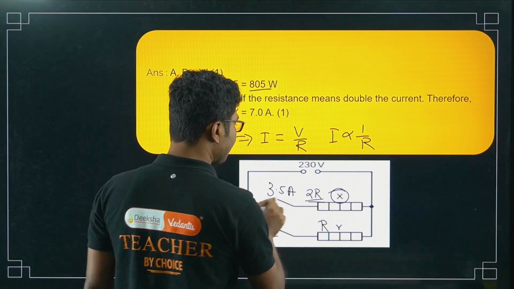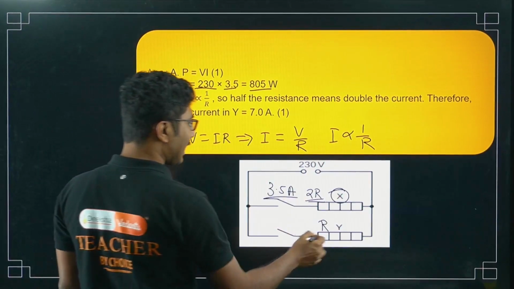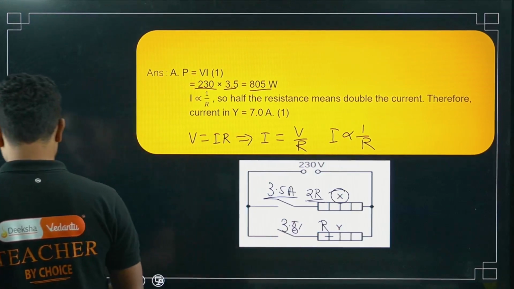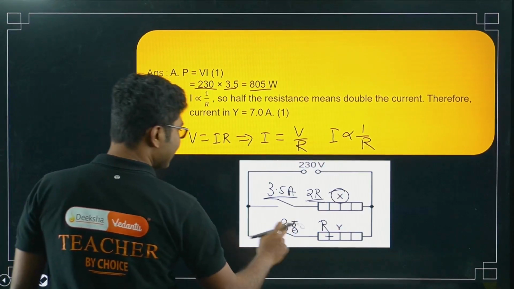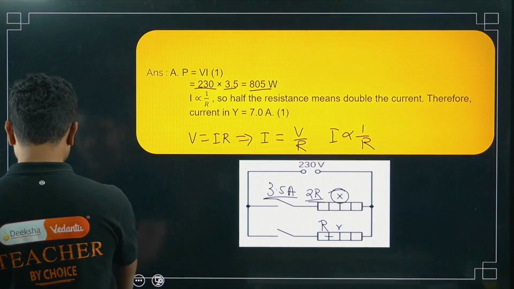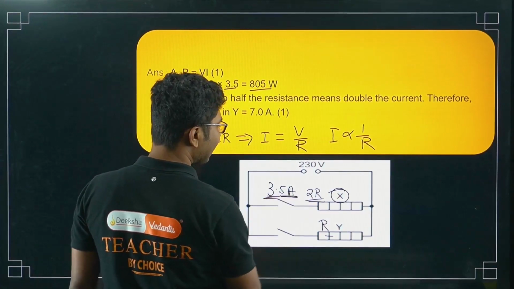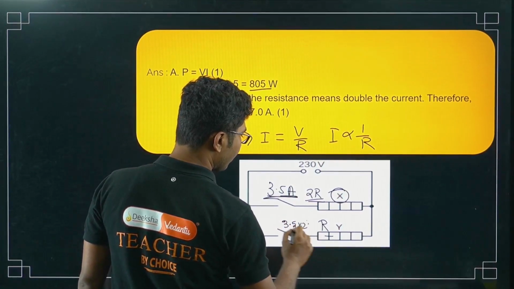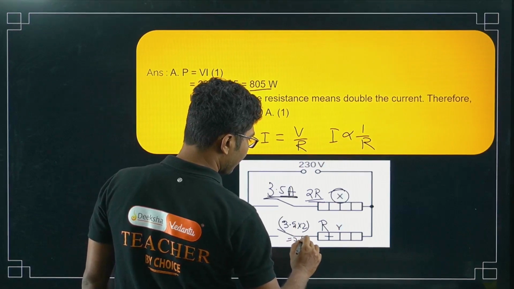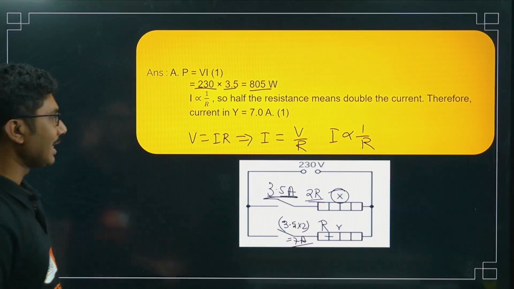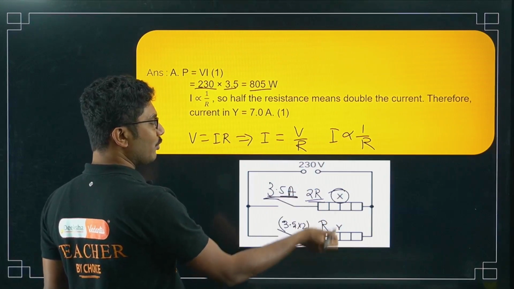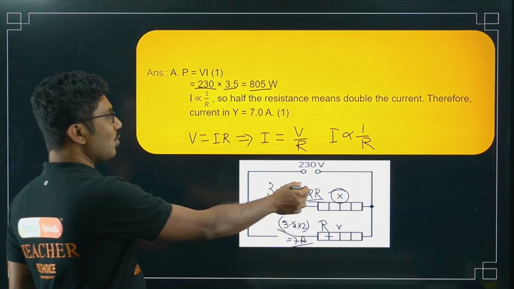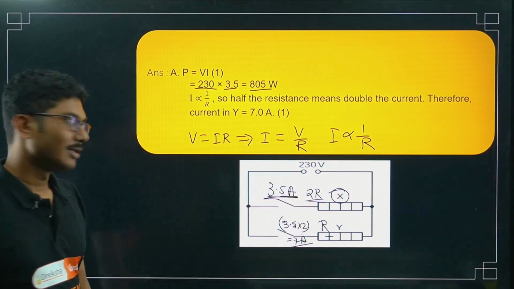So if 2R gives me 3.5 ampere, then single R should give me twice of that current, that is 3.5 into 2, because current is inversely proportional to the resistance. So current in this case will be 3.5 into 2, that is 7 ampere. You can solve it simply like that. If it is R by 2, then you have to multiply with 2 in the upper case. Similarly here 2R, so 2 has to be multiplied here.